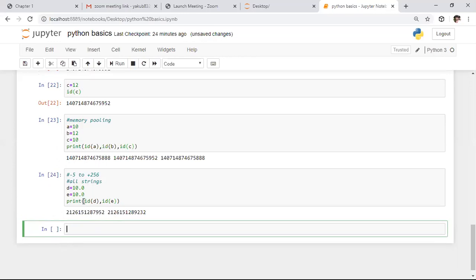The reason behind this is that small integers take a value size of 4 bytes, whereas a floating point number takes 8 bytes of memory, and complex numbers take 16 bytes of memory. Coming to strings, they take 1 byte of memory only. Smaller data types are not taking much memory, which means we can search the memory location easily. For that purpose, we are using memory pooling for the smaller range.